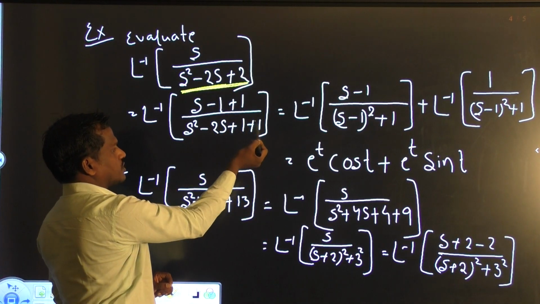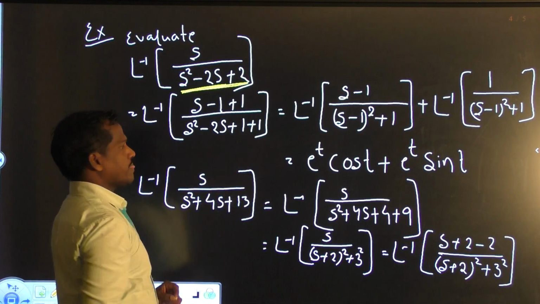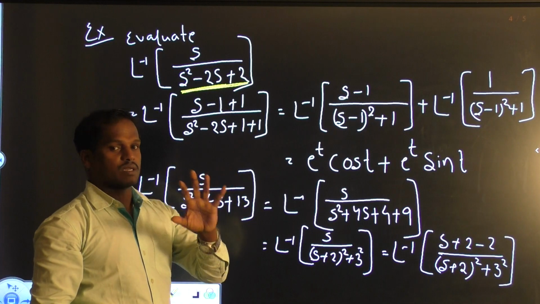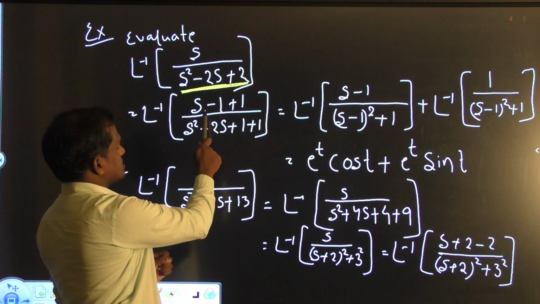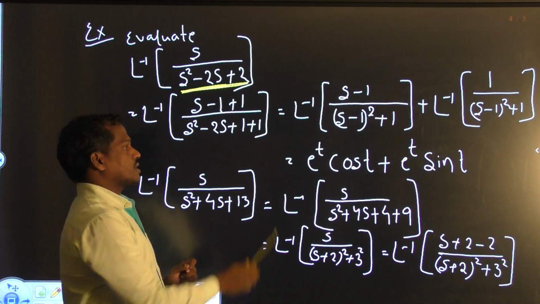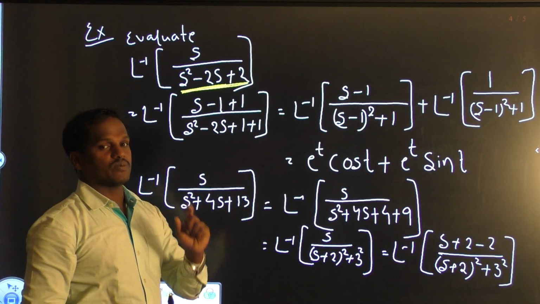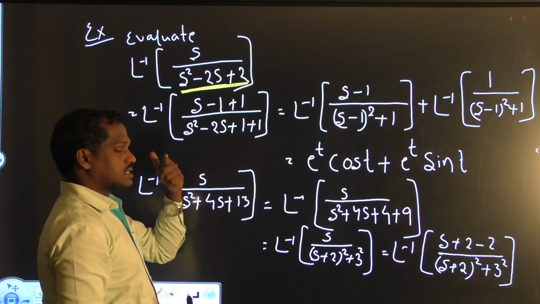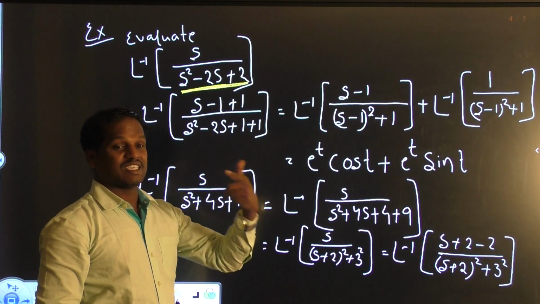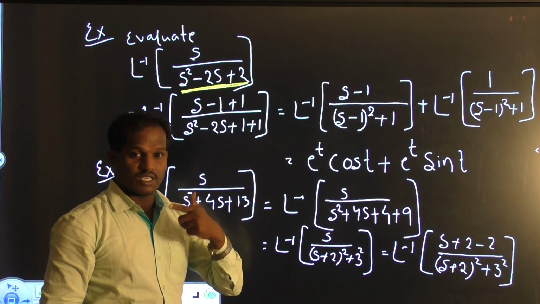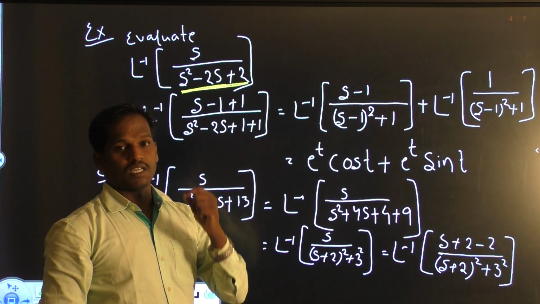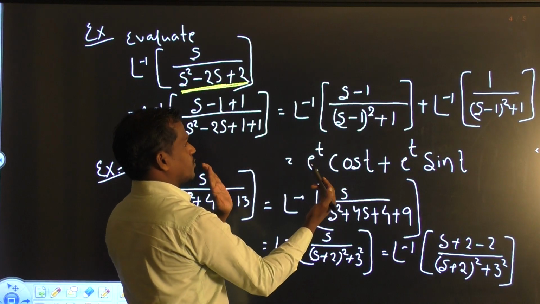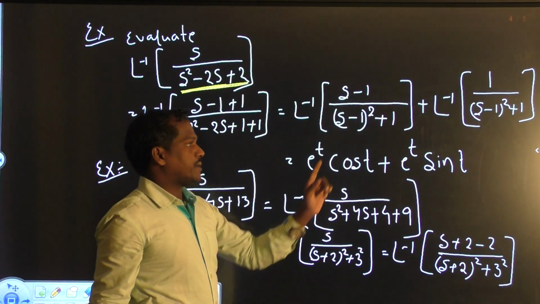2 can be written as 1 plus 1, and we can add 0, that is minus 1 plus 1; we can add any number with 0. Why do we convert it? Because the denominator will be converted into the form s minus 1 whole square. That's why I am converting the numerator as s minus 1, so that we can use the first shifting theorem.